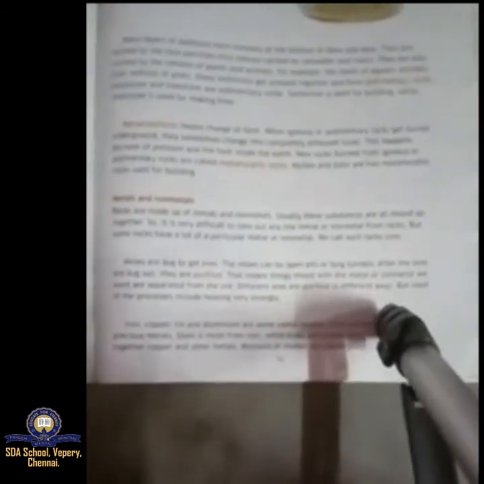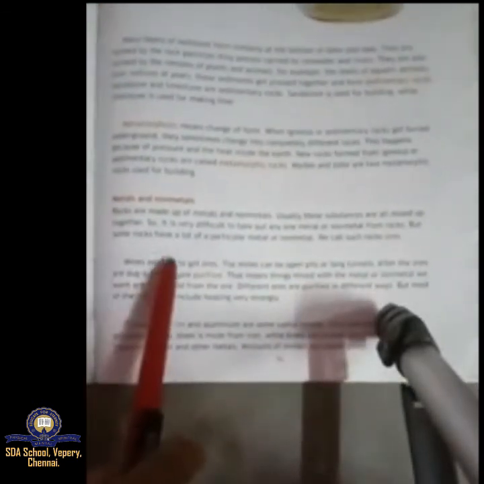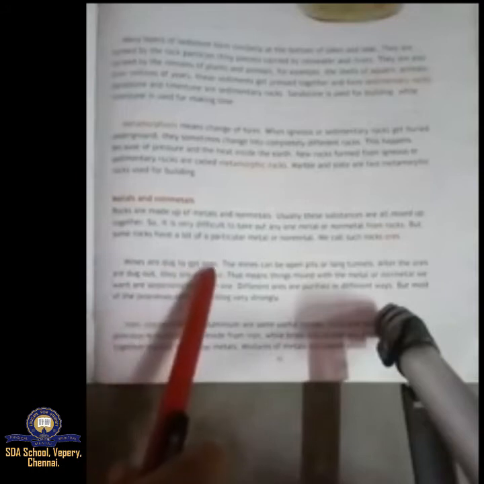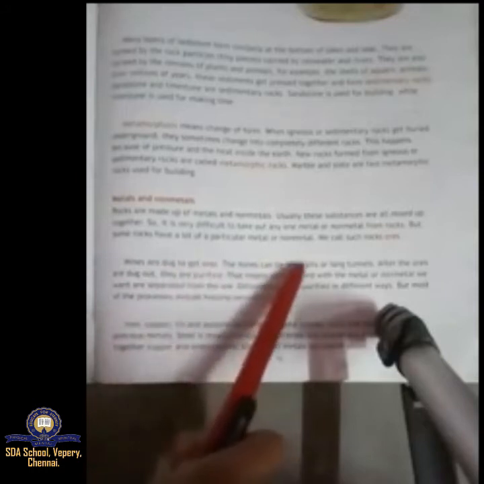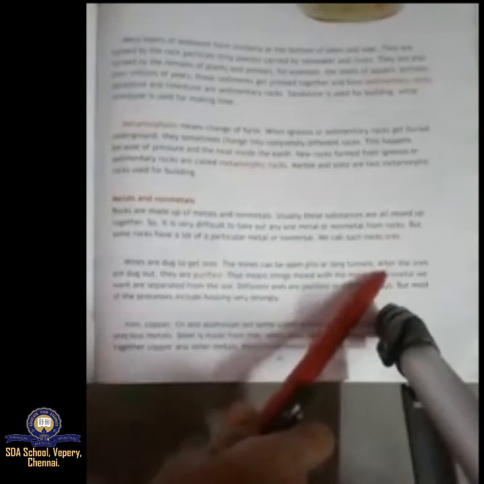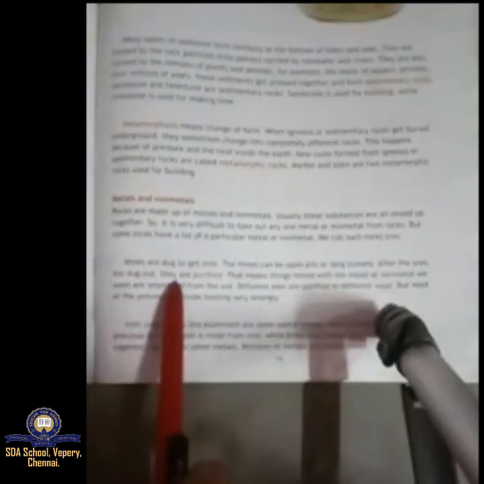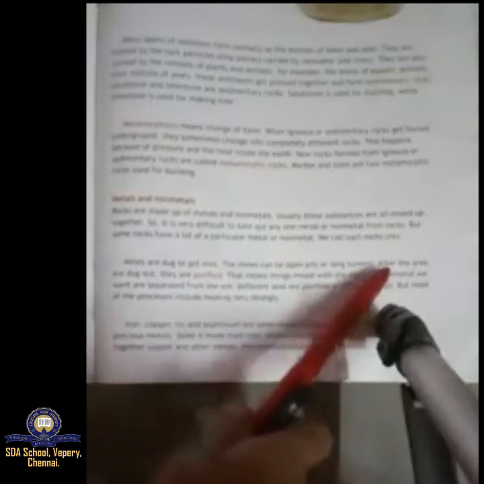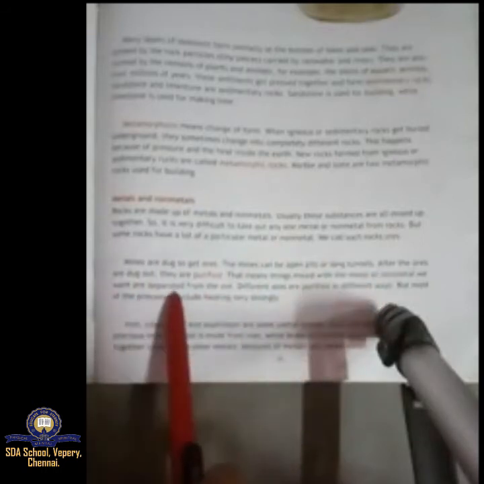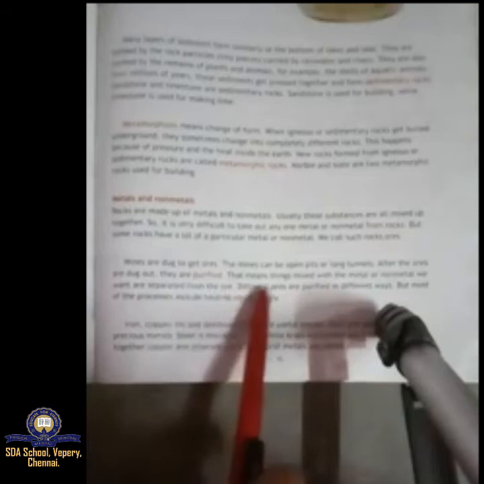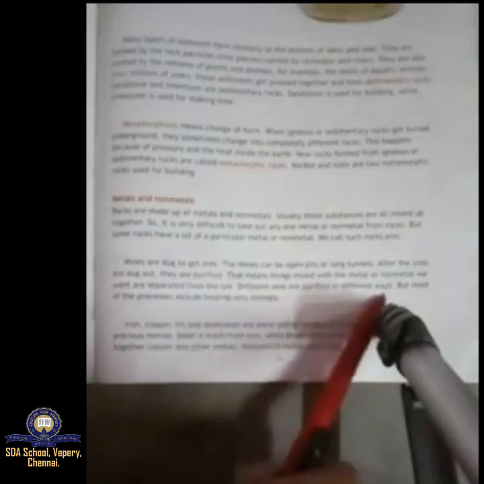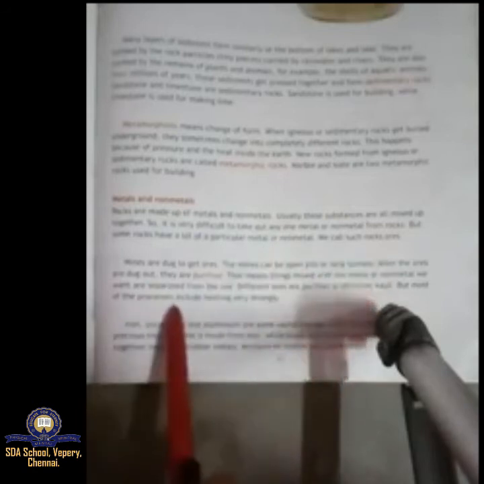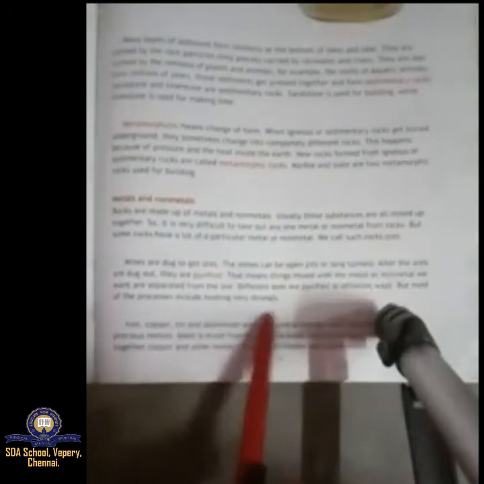Next, mines are dug to get ores. The mines can be open pits or long tunnels. After the ores are dug out, they are purified. That means things mixed with the metal or non-metal we want are separated from the ore. Different ores are purified in different ways, but most of the processes include heating very strongly.